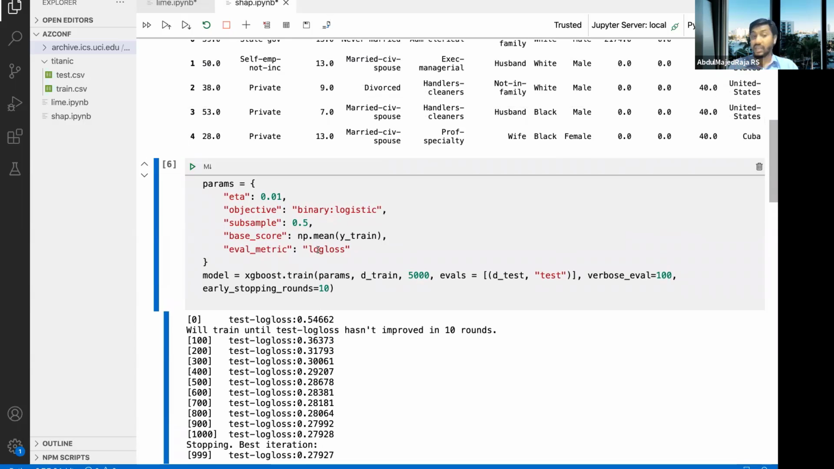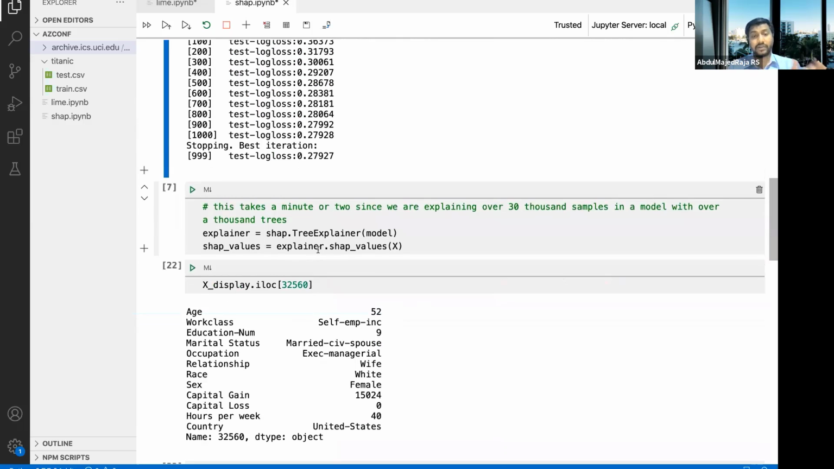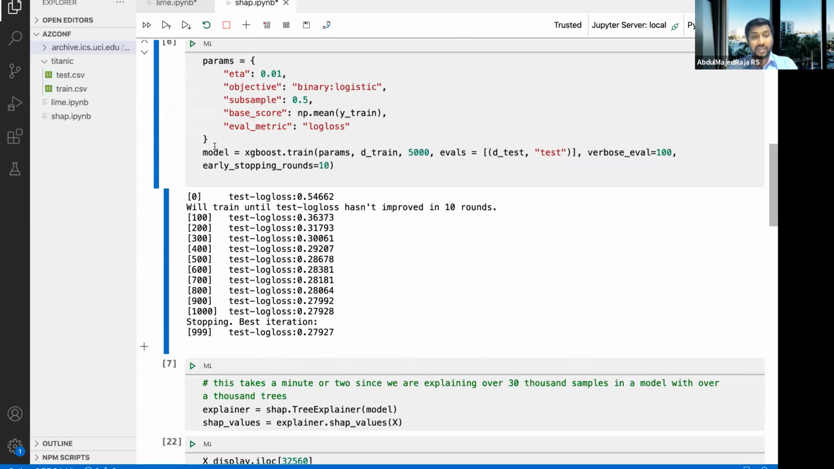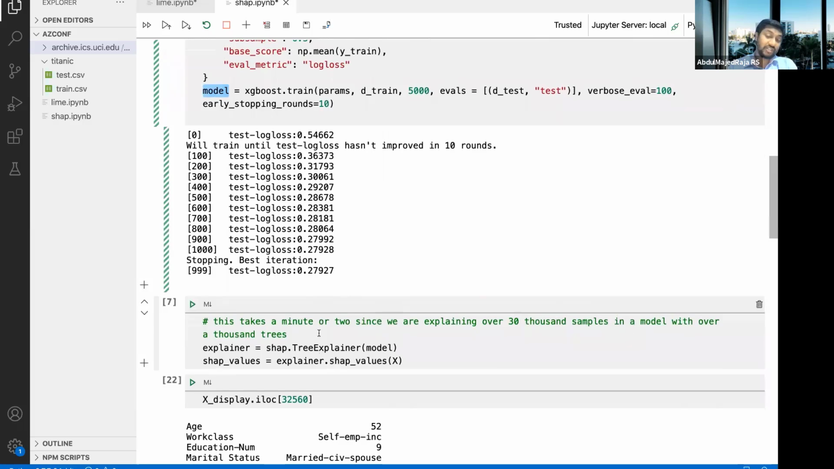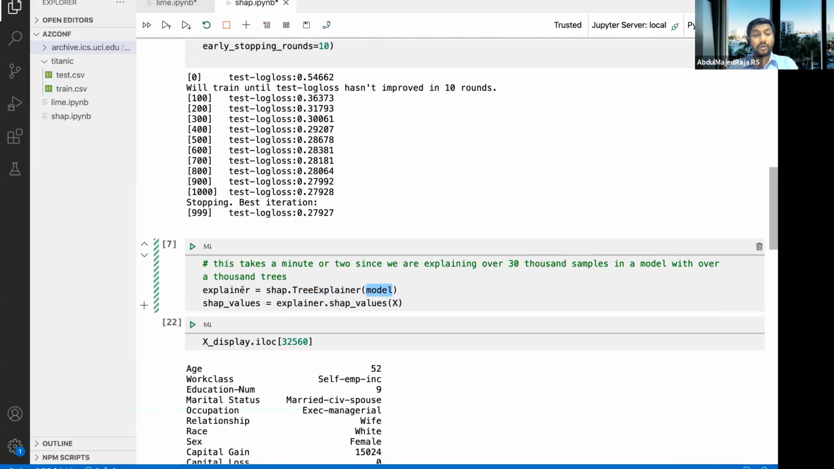Unlike LIME, you don't have to create a prediction function, you don't have to identify categorical values or all those things. All you have to do is take your model, because this is a tree based model. You have got something called a tree explainer. You pass this model inside SHAP.TreeExplainer, and then this explainer will extract Shapley values from it, and you assign it.